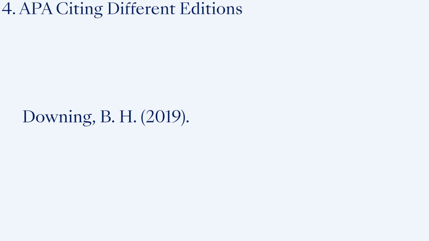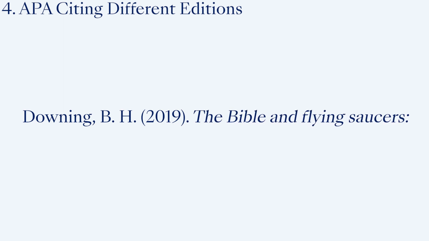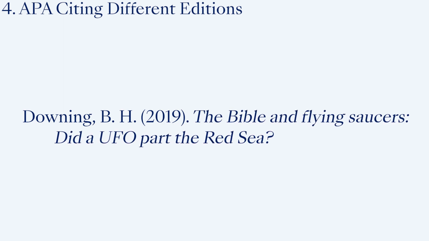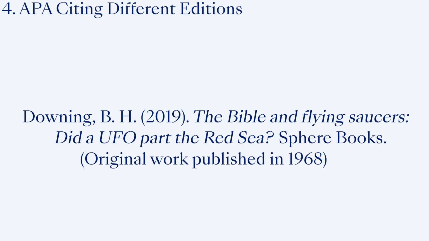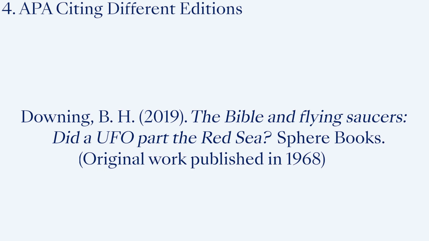1968/2019). In the reference list, you should use the year of the new edition as the main date, but also include the original publication date at the end of the reference, which in practice looks like this. Downing BH 2019, The Bible and Flying Saucers, Did a UFO Part the Red Sea? Sphere Books, original work published in 1968.